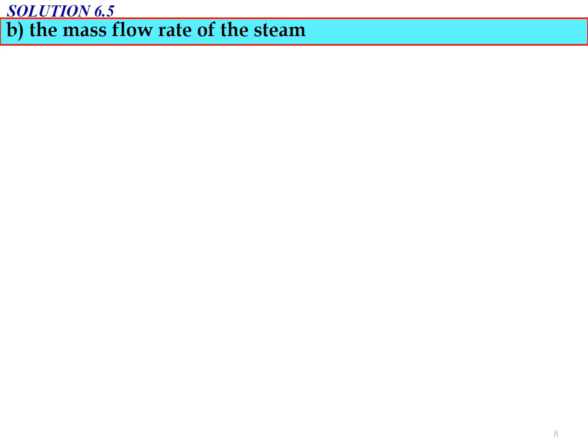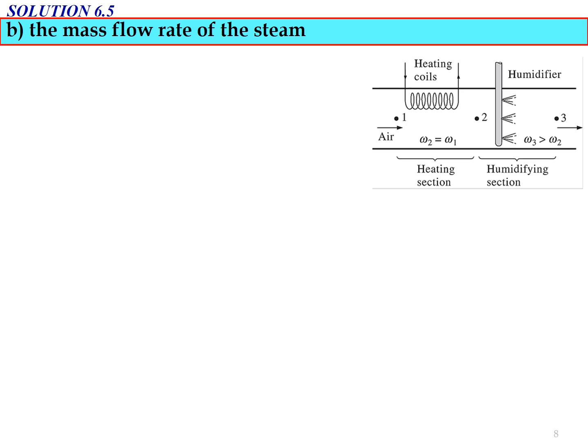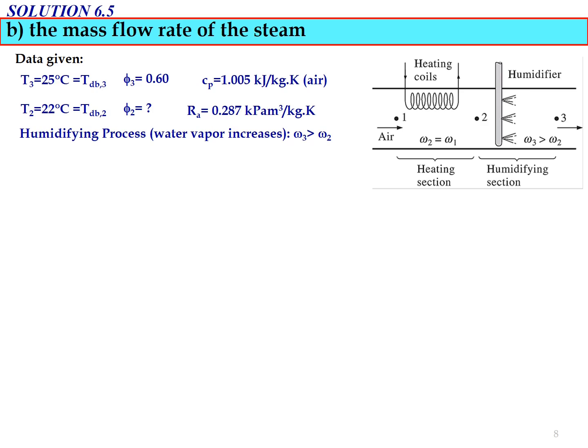Okay, for question B, we need to determine the mass flow rate of the steam produced by the humidifier in the humidifying section. So we have this diagram and the data given for the problem.